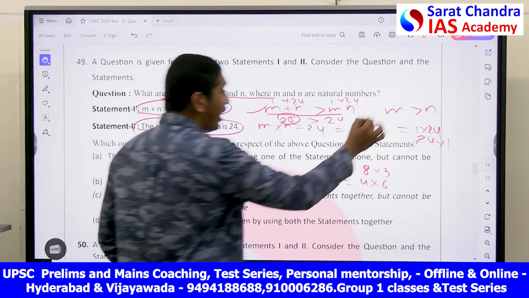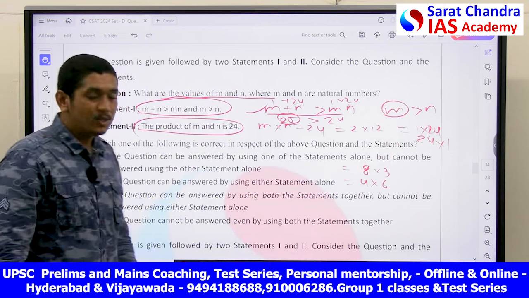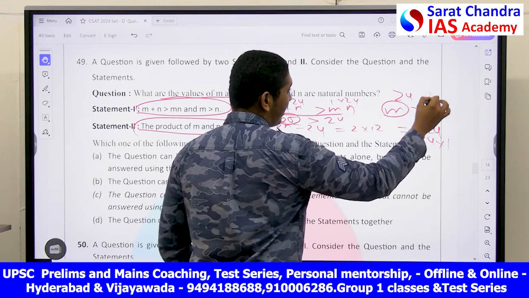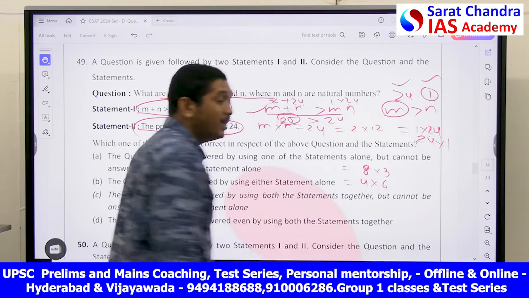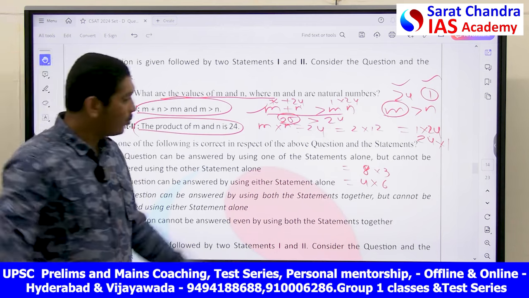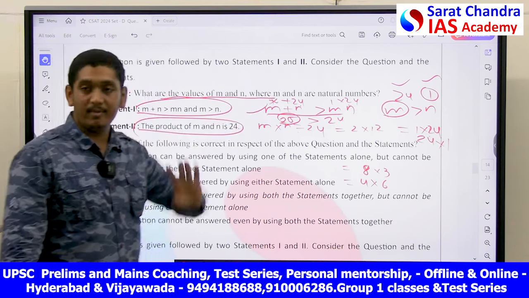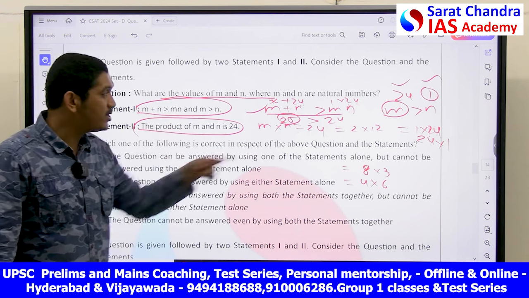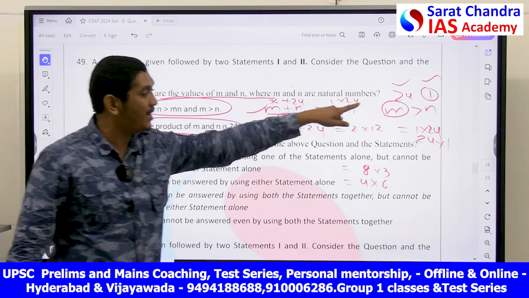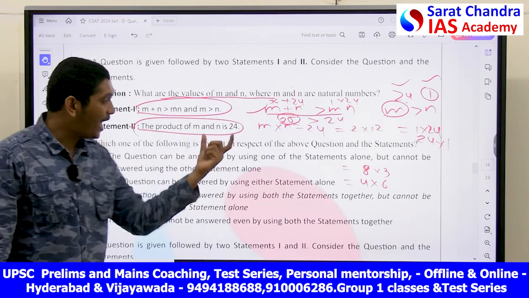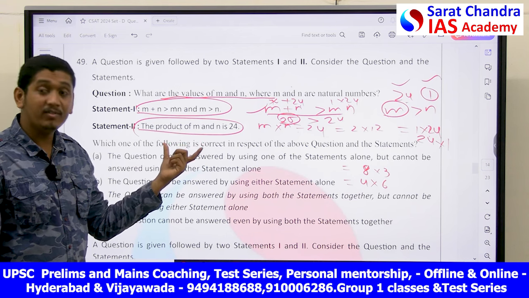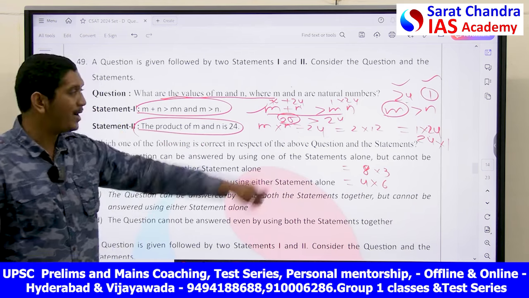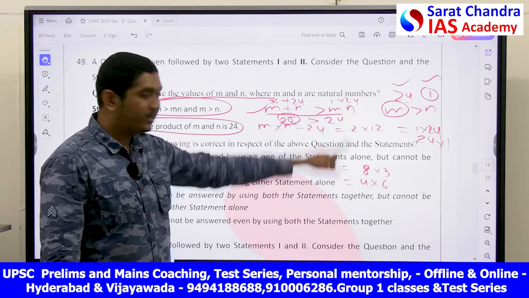And he also said m is greater than n. So I cannot put 1 at m. Instead I have to put m as 24 and n as 1. This is your answer: m is equal to 24 and n is equal to 1. This is what you have to remember. So by using both the statements, I was able to find the exact values of m and n, that is 24 and 1. Unique values of m and n I cannot find without both.